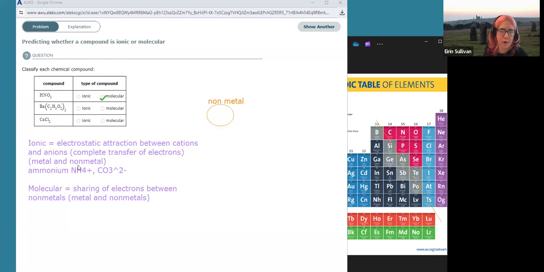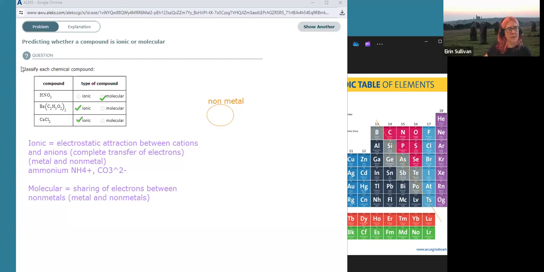We're going to go with the non-metal, non-metal category for this question, unless we come against ammonium. Okay, barium is a metal. This is the acetate ion, C2H3O2 minus, so it takes two of them to balance out the barium. Let's just get used to the idea of how ionic compounds are balanced. Okay, so it's ionic. Calcium is a metal. Chlorine's a non-metal. Okay, so that is an ionic compound.